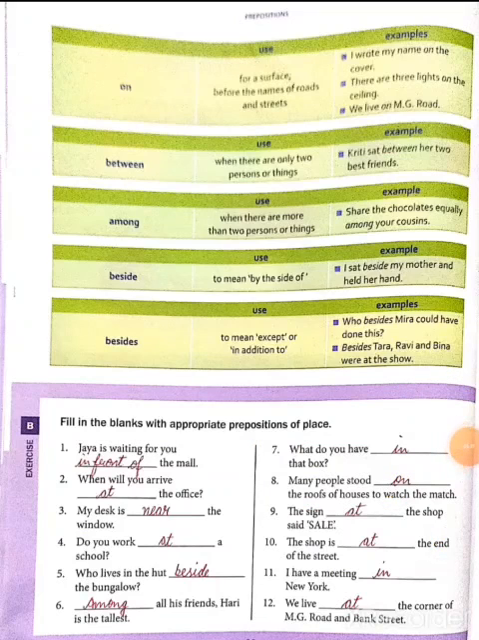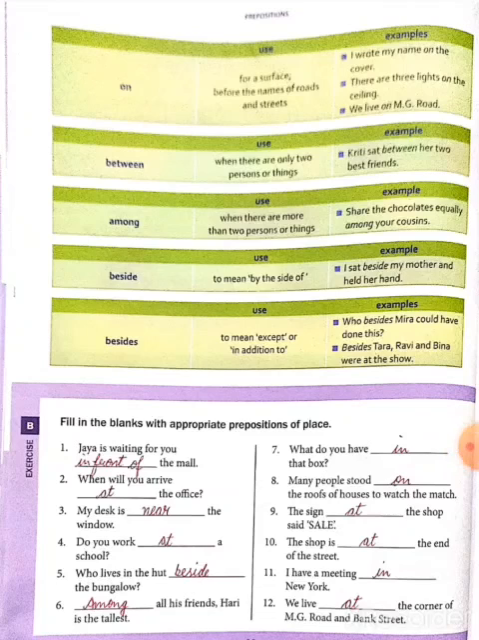Preposition on. On is used for a surface and before the names of roads and streets. Example: I wrote my name on the cover. And the next example is, we live on MZ Road.